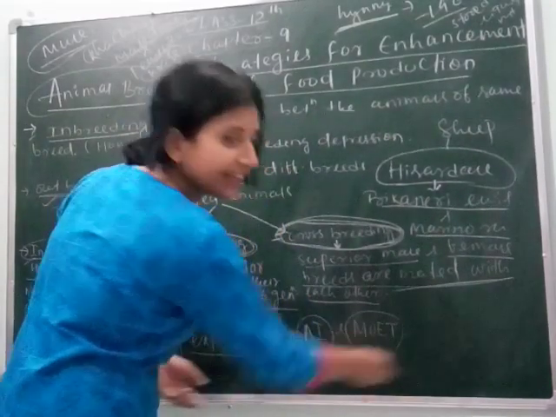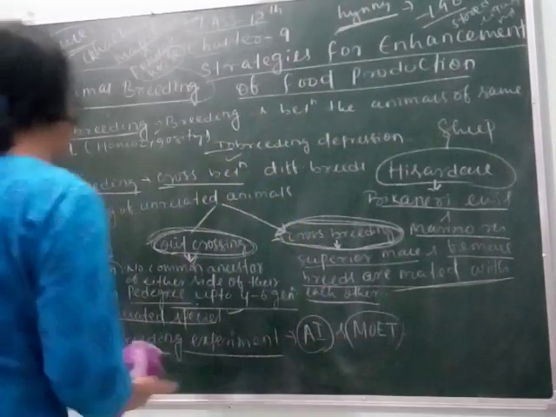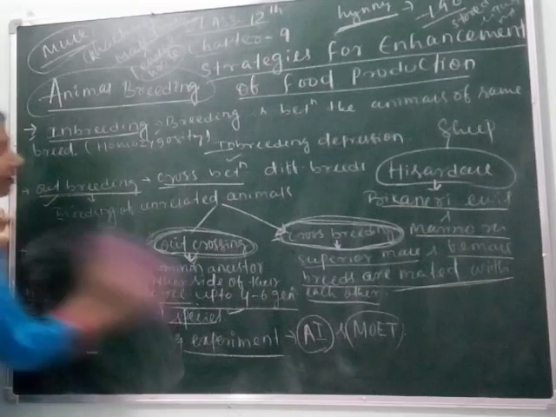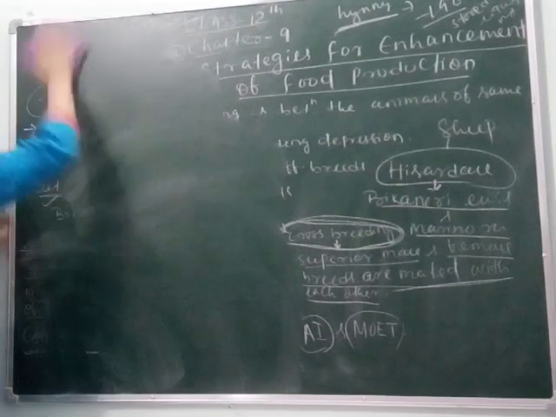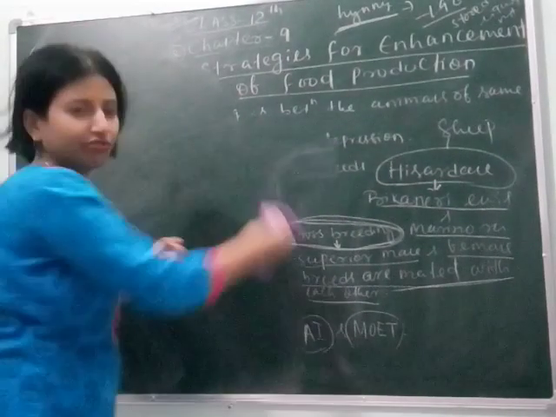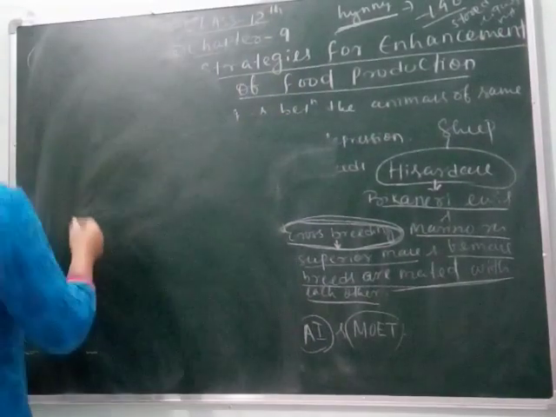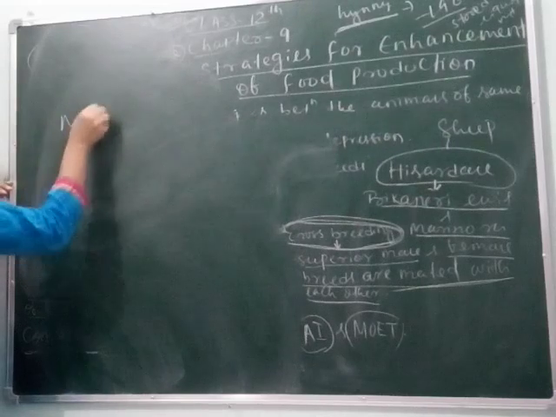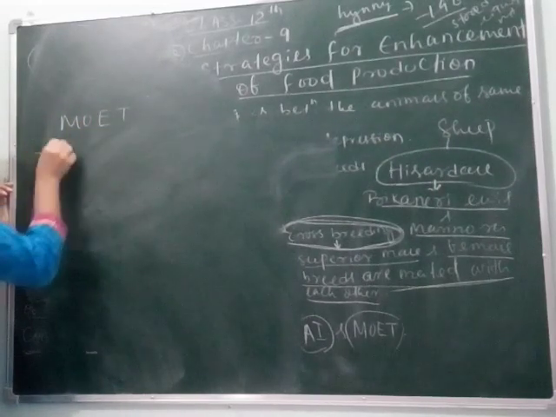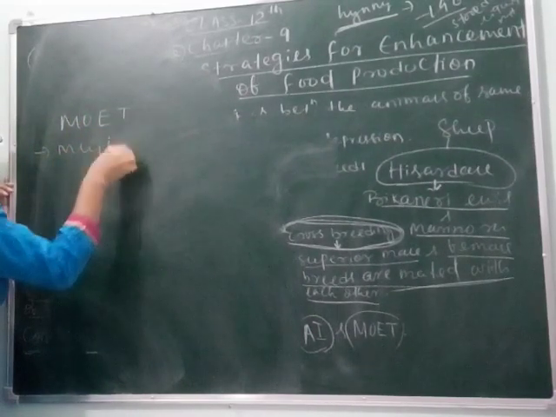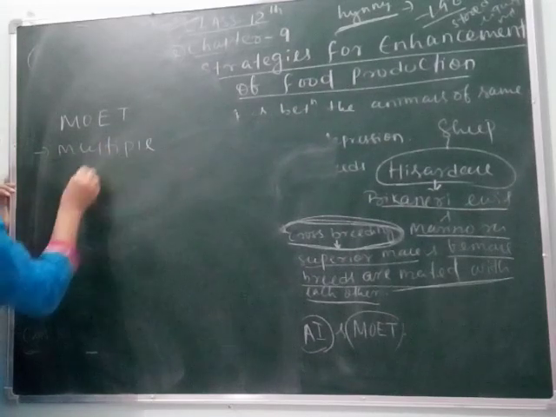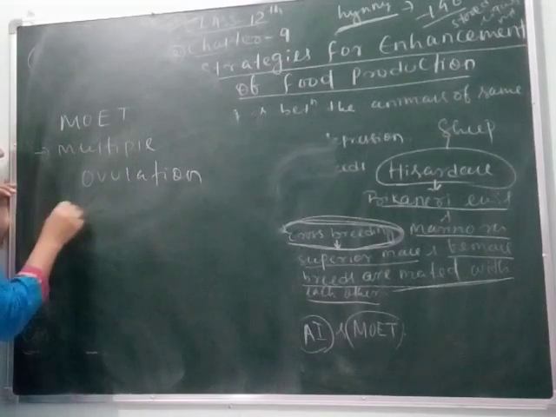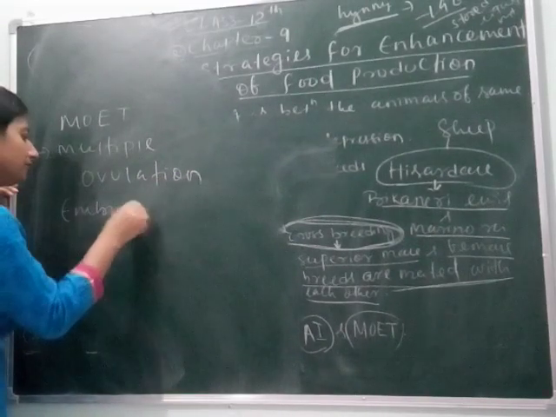Next is another technique, MOET, which is very important, students. You can take a screenshot and write. Next is MOET. This is the most important topic of today's lecture. So let's define MOET. MOET means multiple ovulation embryo transfer.